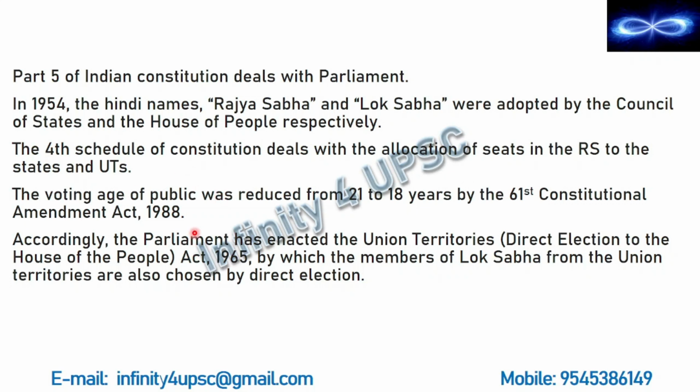Then the Parliament decided that the members of Lok Sabha from the Union territories will come by means of direct election. And this was done on the basis of this act, which was Union Territories Direct Election to the House of People Act, enacted in 1965. So revise all these facts. These are important from this chapter.